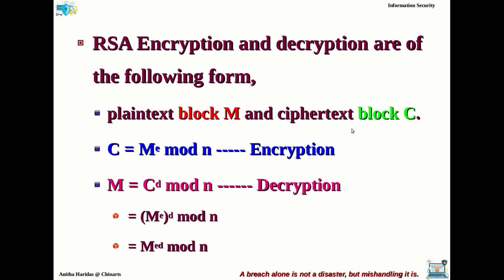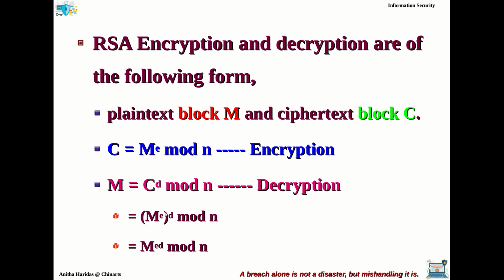Okay. And the ciphertext is represented as block C. So if I want to encrypt, you will be encrypting block M with E and N values, which will generate the ciphertext C. And if you decrypt the C with D and N values, it will generate the plain text block M. Okay. Now if you observe, C is represented as M power E.